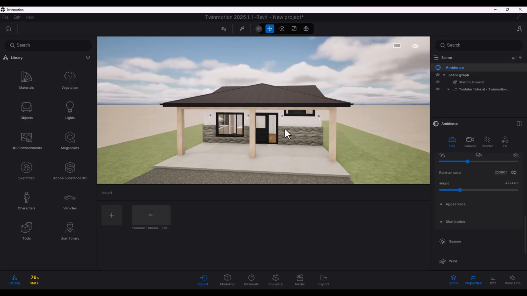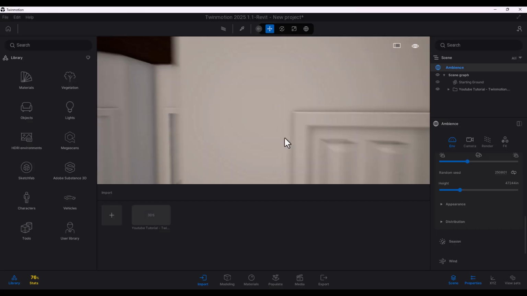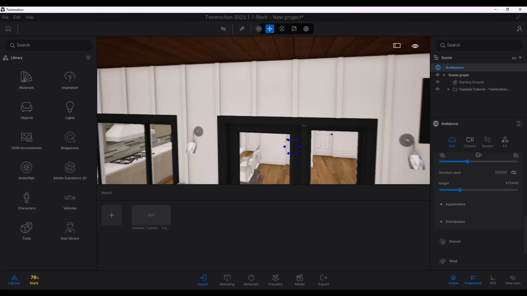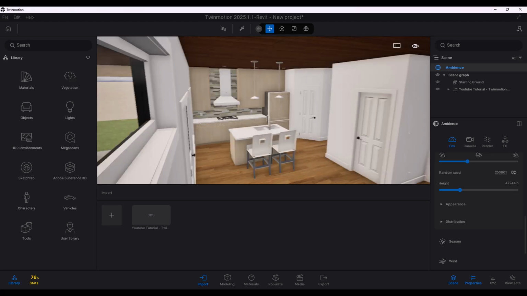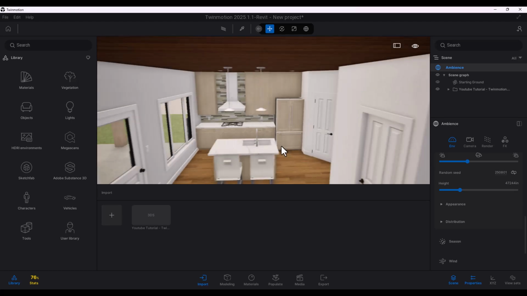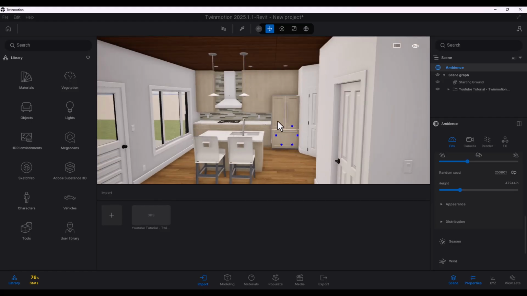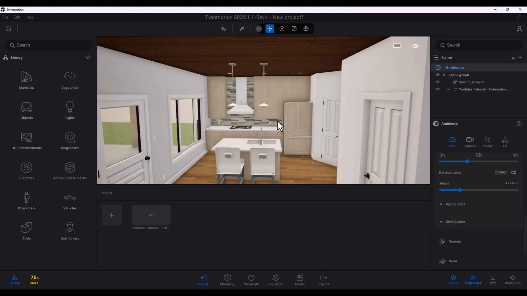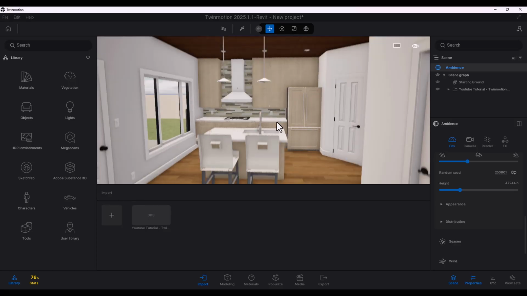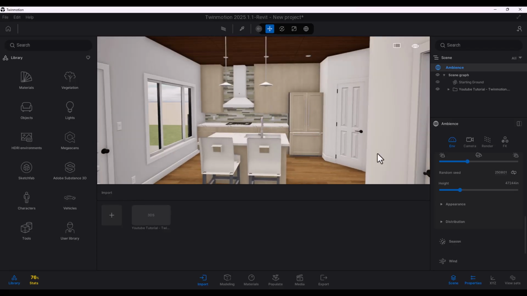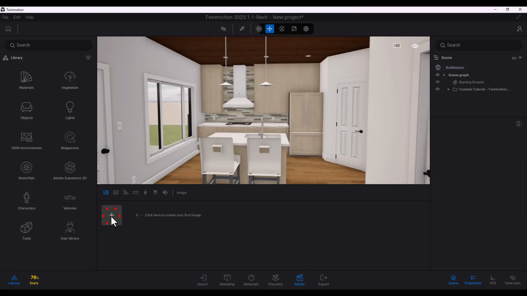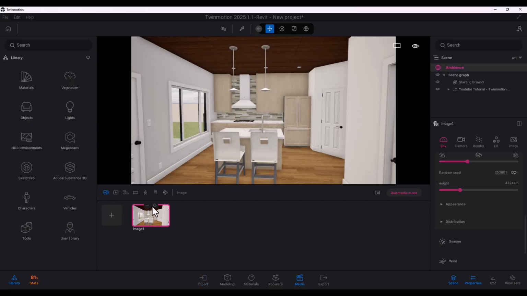So now we're going to go to the location that we actually want to render. I would really like to render just the kitchen space here. So I'm going to come down a little bit and put myself in a nice location. I think this is a good location for me. So you're going to go to media, and hit the plus icon to create your first image. So that's our first image. We're going to click the three dots, rename it, and I'll just say kitchen.